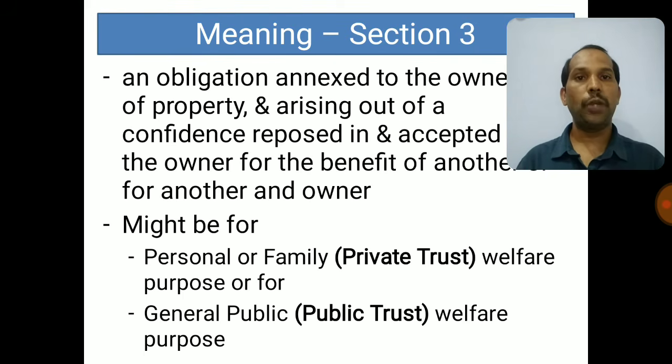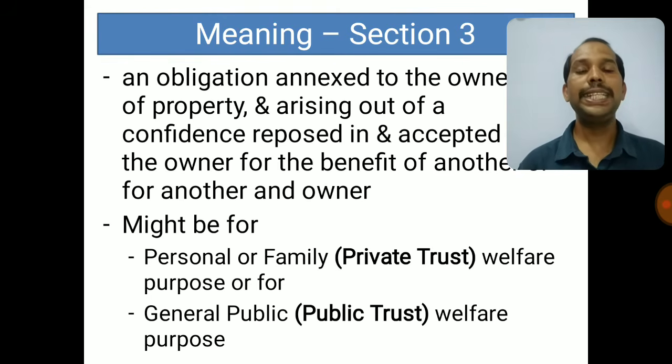Author can write his property to a trustee for his personal or his family benefit, which is called a private trust, or he can transfer it for the benefit of the general public, which is called a public trust. Now in the first case, in our picture, it was a public trust because he is transferring the property for the benefit of orphan children. I hope the meaning and the two different types of trust are very clear by now.